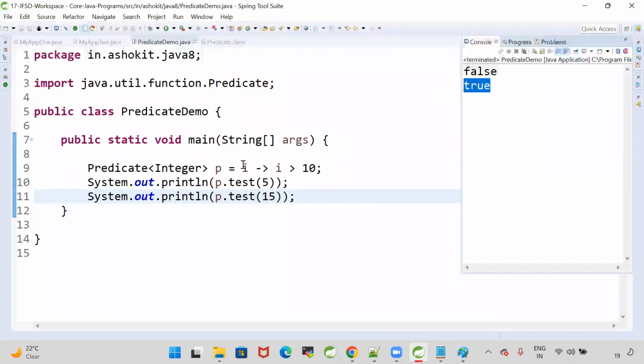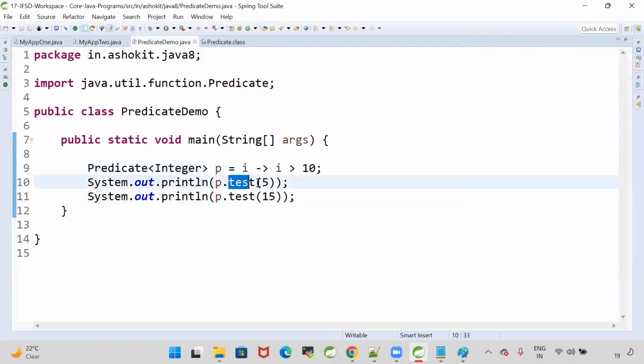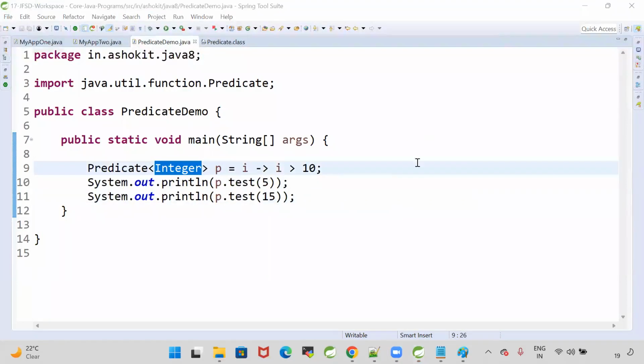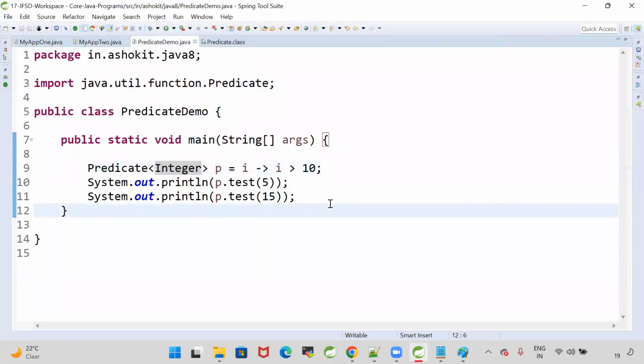So can I say this lambda is executing when I call the test method? Integer represents the generic type. Got it?